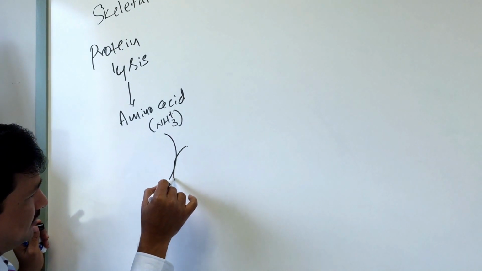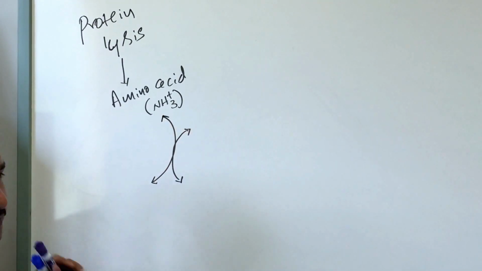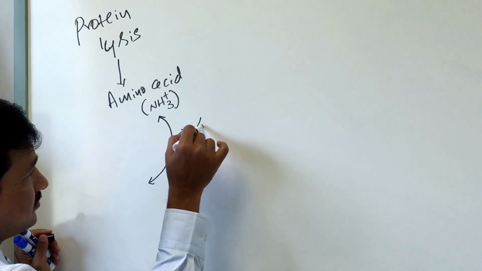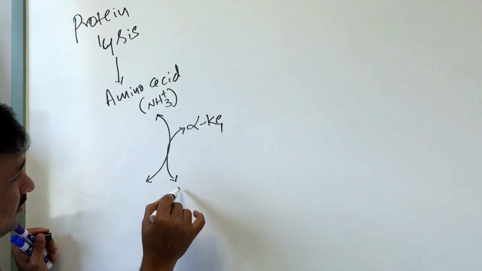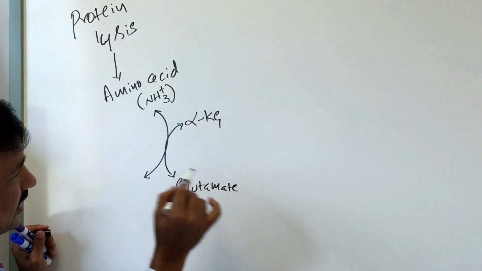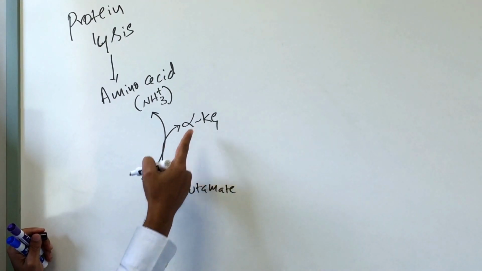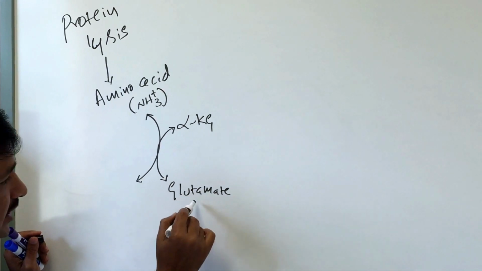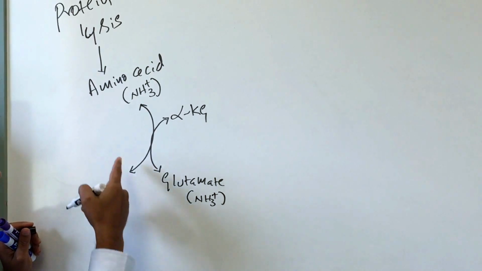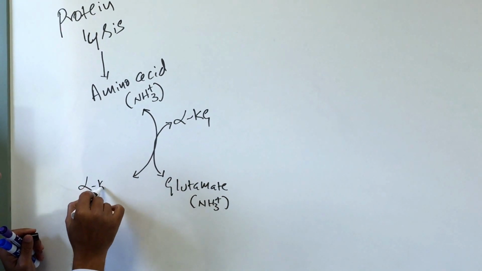As you all might know, the transamination reaction is a reversible reaction where the acceptor is alpha ketoglutarate, which is converted to glutamate after the transamination reaction, as the amino nitrogen of the amino acid is given to alpha ketoglutarate. It means your amino nitrogen is now in glutamate. Now the amino acid carbon skeleton will be an alpha keto acid.